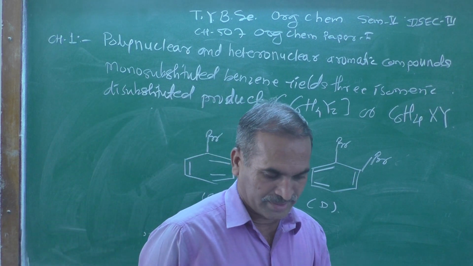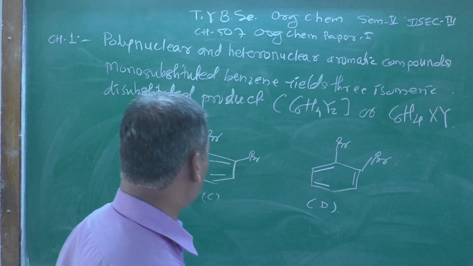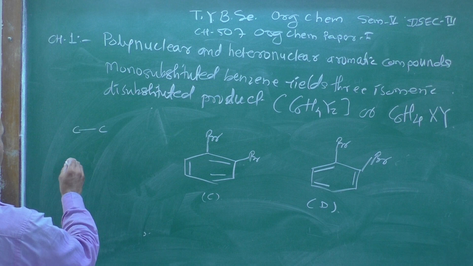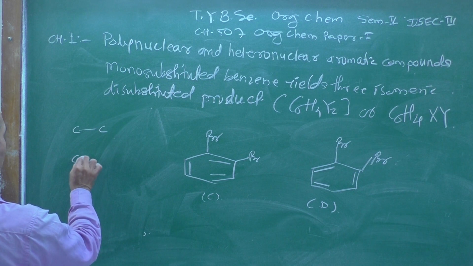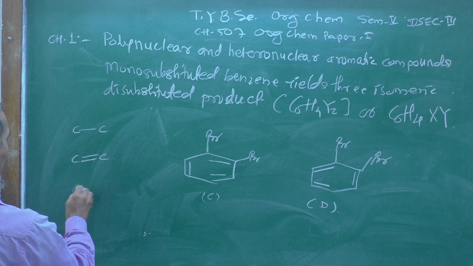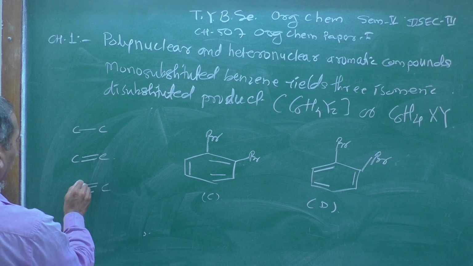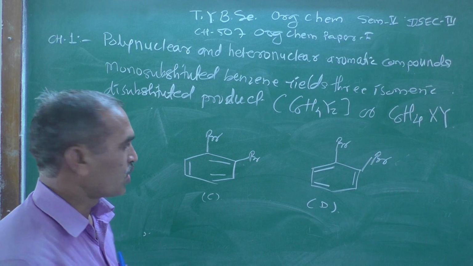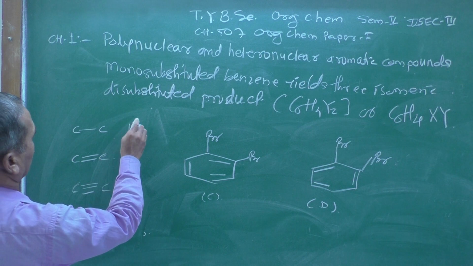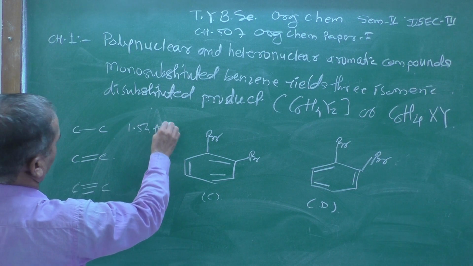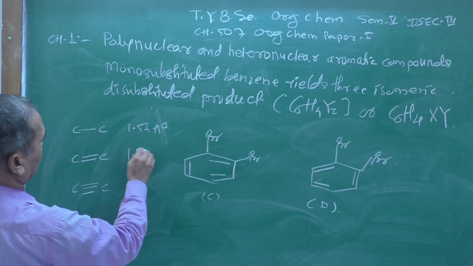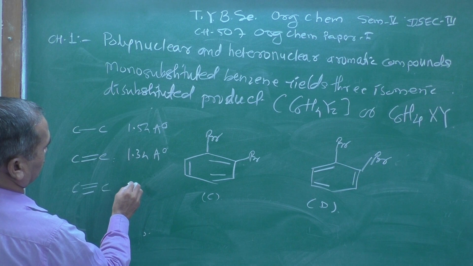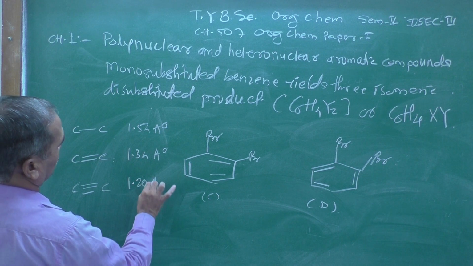As we know, in the case of benzene, you might be knowing the carbon-carbon single bond length, carbon-carbon double bond length, and carbon-carbon triple bond length. Do you know the length in angstrom? The single bond is found to be 1.54 angstrom, carbon-carbon double bond 1.34 angstrom, and carbon-carbon triple bond is found to be 1.20 angstrom.